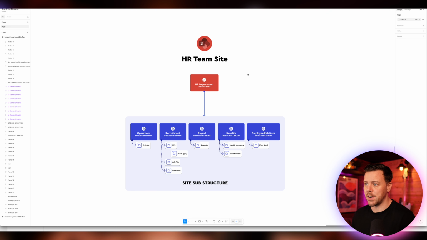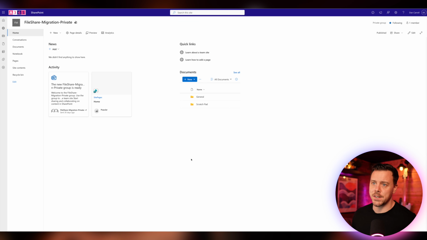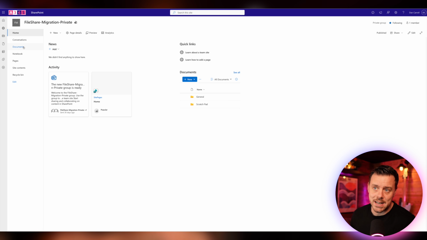So then moving on to the collaboration site with our different approaches, we just want to set it up so that we've multiple libraries. As we can see here from our design, we have the landing page of our site in this example, and then we have libraries as we've laid out in our IA design. So back in here in the site, well, we already have a documents library, but seeing as this is a team site, it may well be connected to a Microsoft team. And with Microsoft Teams, we have channels, and every time we create a new channel, it's going to add it in as a folder within the default documents library.